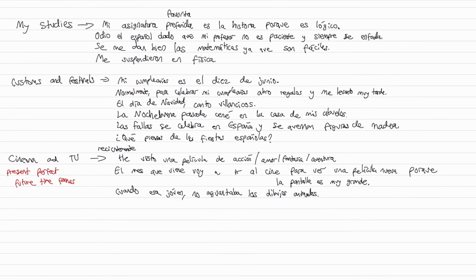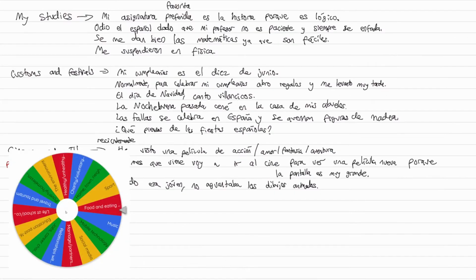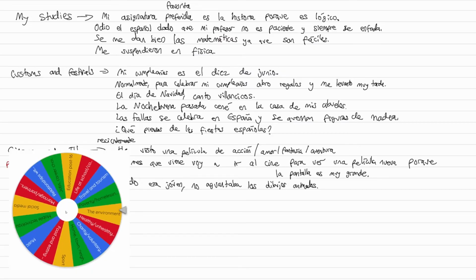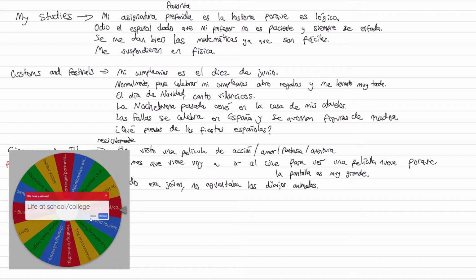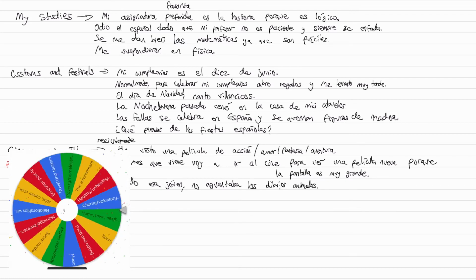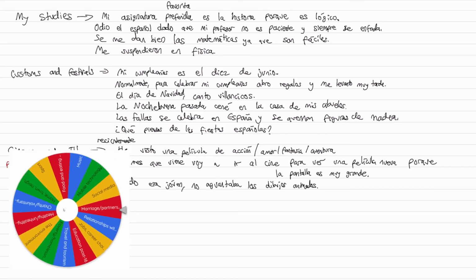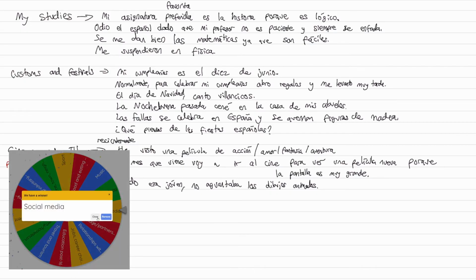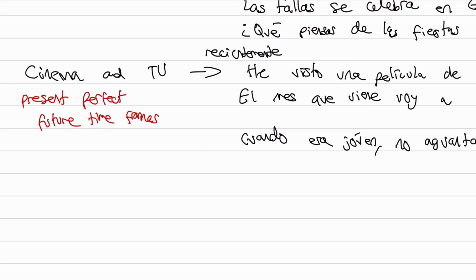Okay, let's pick one more topic or like theme, whatever you want to say, and write some more sentences on that one. Okay, I'll do this as my final topic then. So spin the wheel again. Hopefully we get something in theme 2. I'll spin it again if we don't. Okay, life at school, we've done that similarly with my studies. Let's find something in theme 2 for AQA. So that'll be like travel and tourism, environment, poverty. Let's find the theme 2 one. No? Social media. Okay, I like social media. Let's do social media, and then maybe if I've got time, I'll do one more on theme 2. Okay, so social media is quite a common topic, so I'm going to do this one.